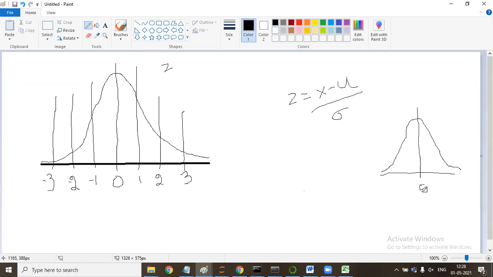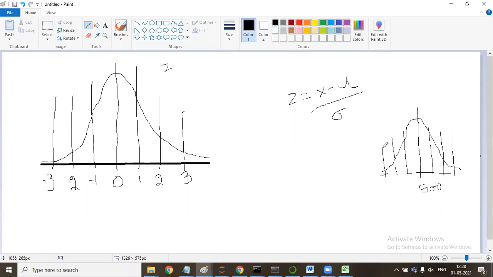500. SD 12 means SD of 12. So 12 here. 512, 524, 536. Same, minus 12, minus 24, minus 36. Is it fine?